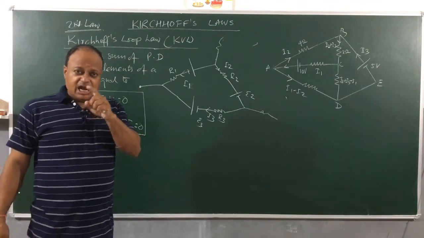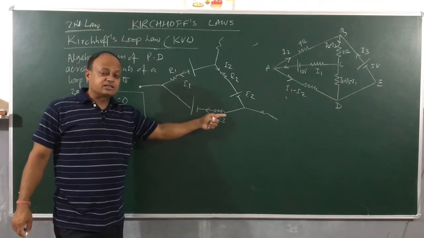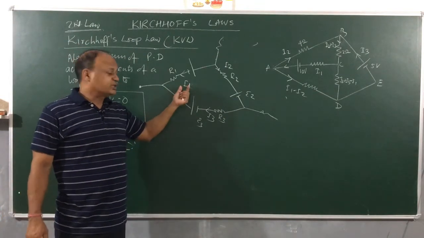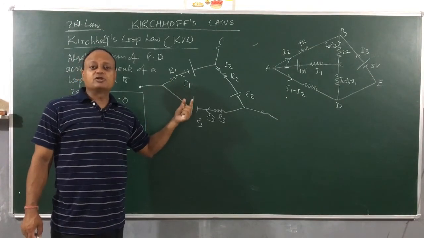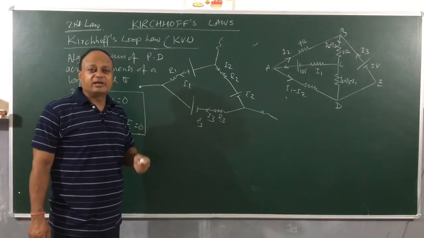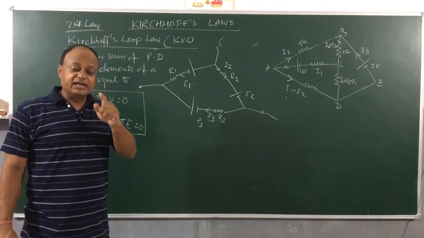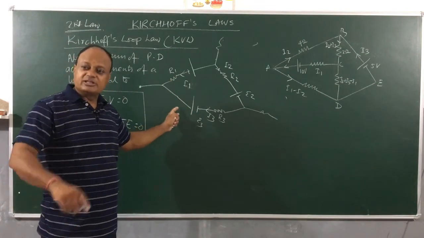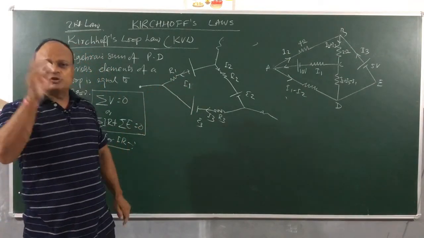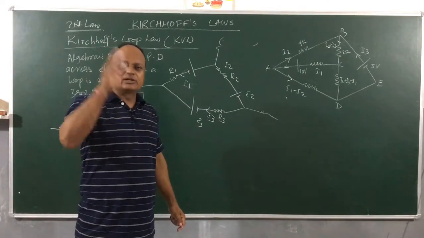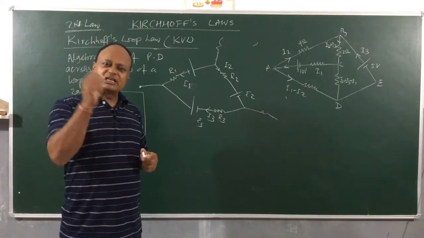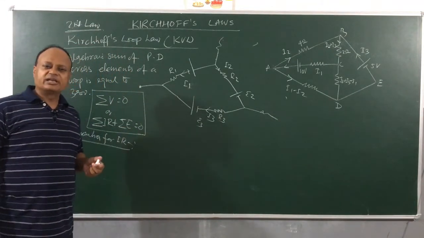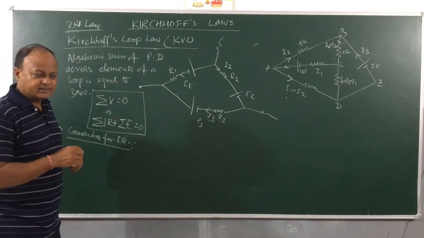Remember, I may make a mistake when I am taking the direction of currents, but suppose I solve for I1 and I get I1 is equal to minus 2 amperes. That means the current is actually 2 amperes. Here I have taken the current to be anti-clockwise and minus 2 means it is clockwise. So there is no problem. You can just assume any direction and then get started with the solution. Numerically it will be the same, only it could be negative. If it is negative, that means you have used the wrong direction, but the answer will be taken as correct, right?